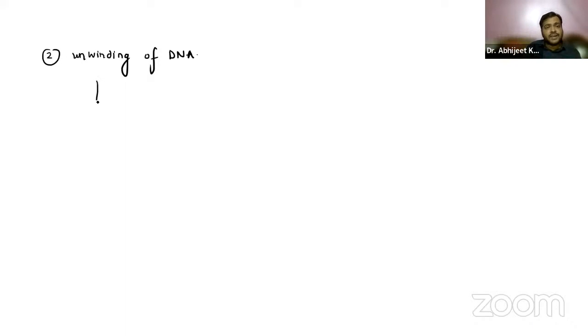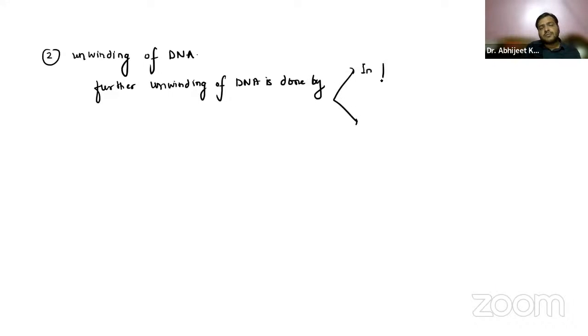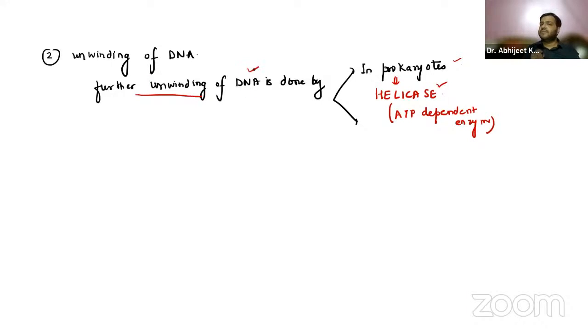Further unwinding of DNA is done in prokaryotes by a very important enzyme called helicase. It is an ATP dependent enzyme. So remember that helicase in prokaryotes will help in further unwinding of the DNA.